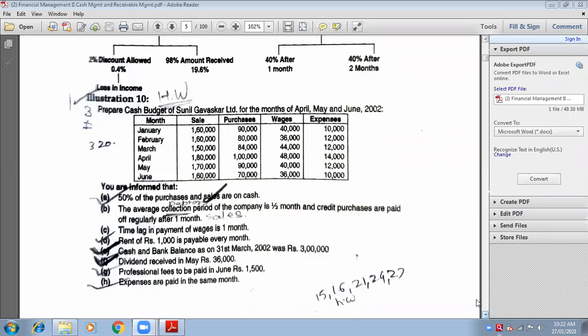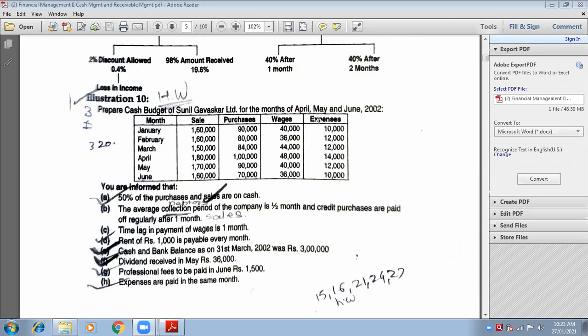See, first we need the opening balance of April. So look at adjustment number E, the fifth adjustment. Cash and bank balance as on 31st March was 3 lakhs. For 31st March, it is closing balance 3 lakhs. And for 1st April, it will become opening balance.